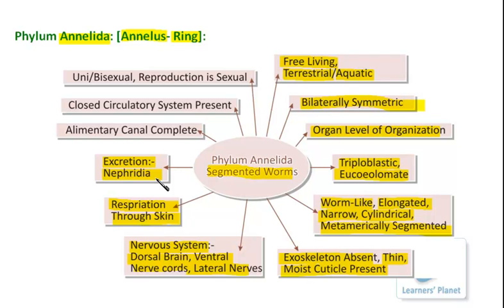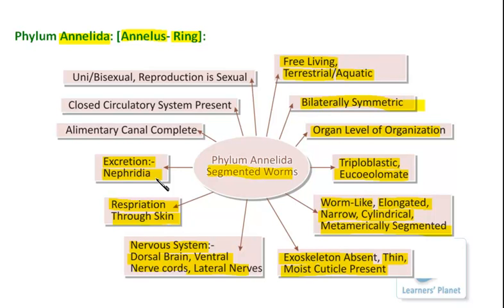If I speak about a specific example like the earthworm, then nephridia are present in each segment. Nephridia are the structures which help in the removal of waste material from the body.